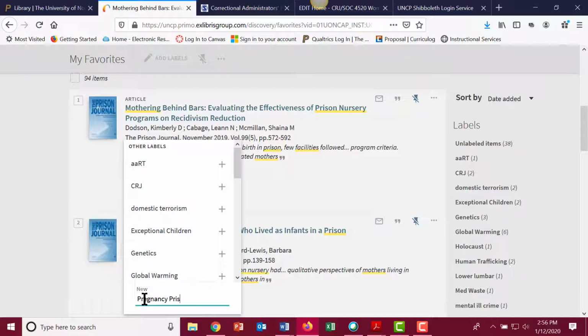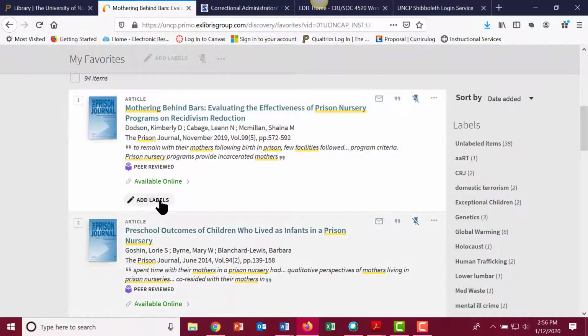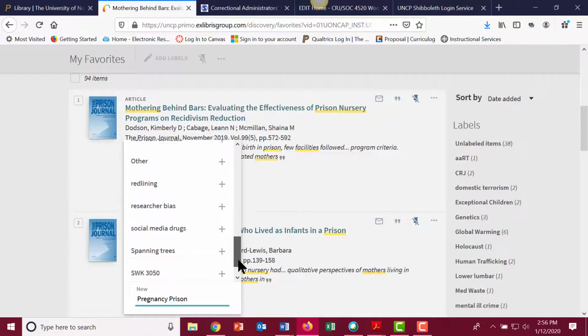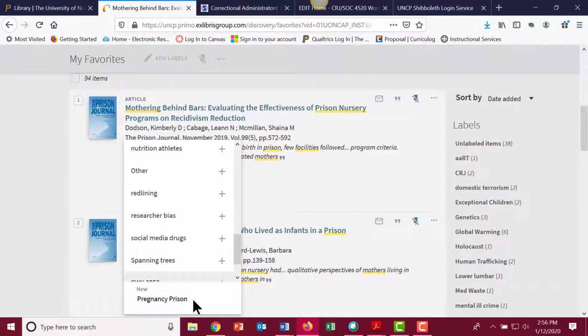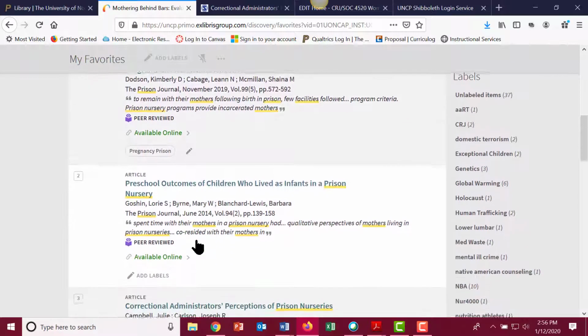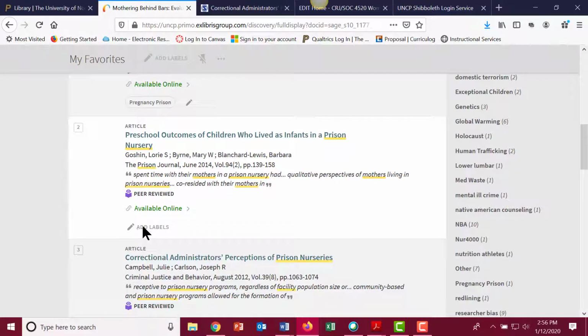I'm going to call it something simple. Okay. Add labels. See, pregnancy, prison.